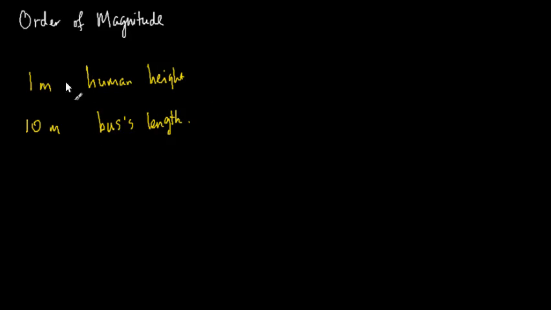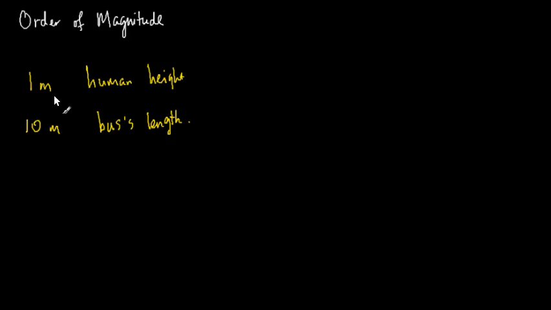So just as for the human height, if we say that the order of magnitude of a human height is 1 meter, it doesn't mean that every boy and girl and man and woman in the world are exactly 1 meter tall. It just means that they are 1 meter tall up to a factor of 10.